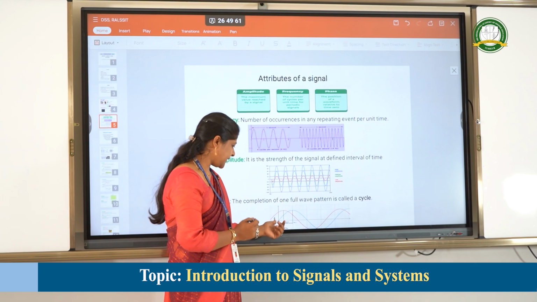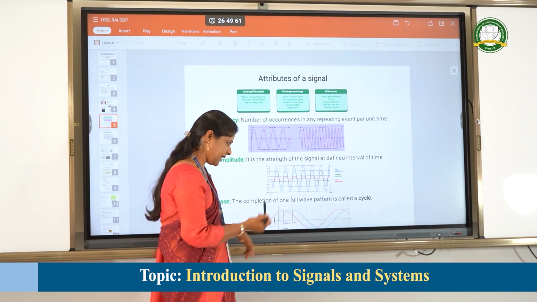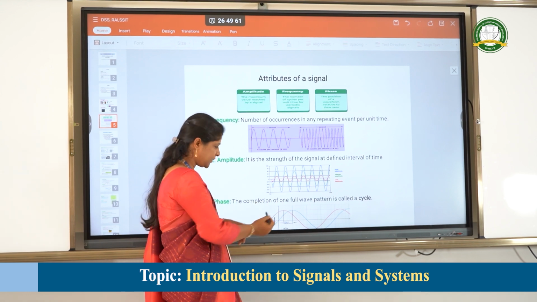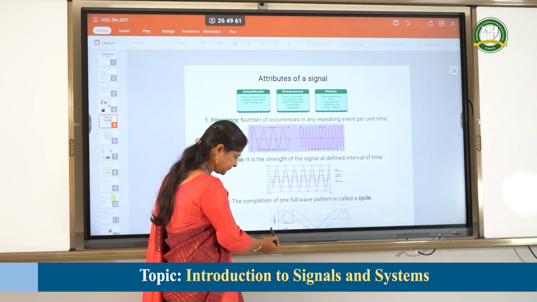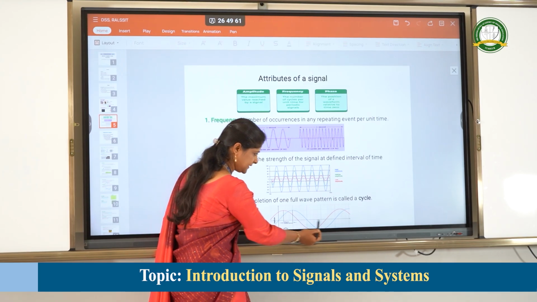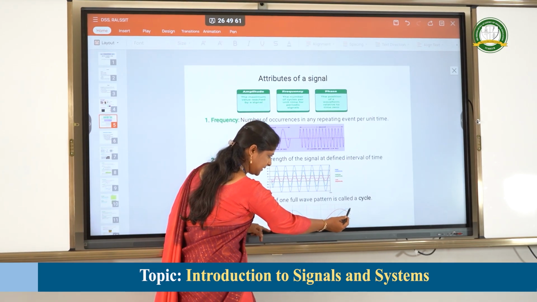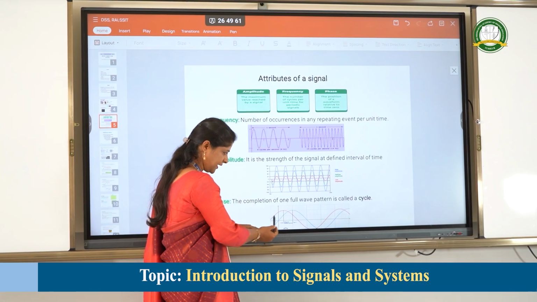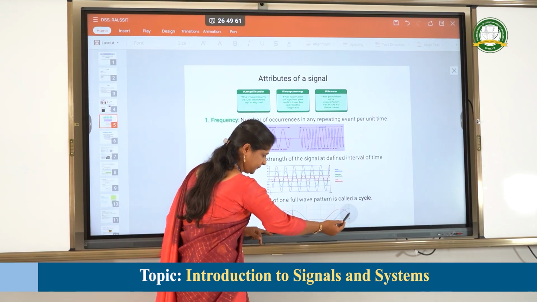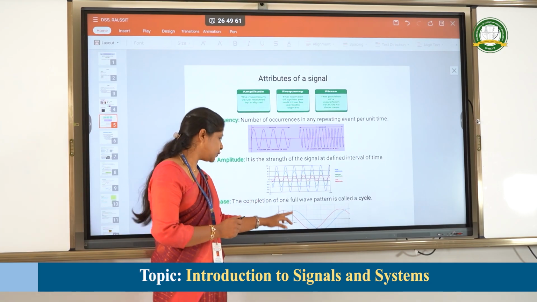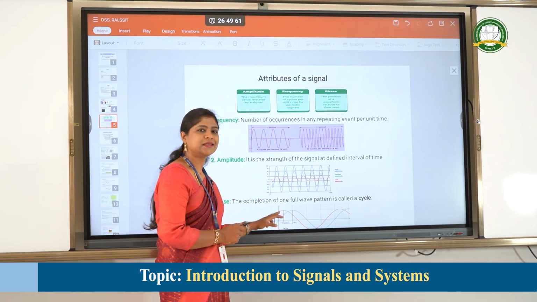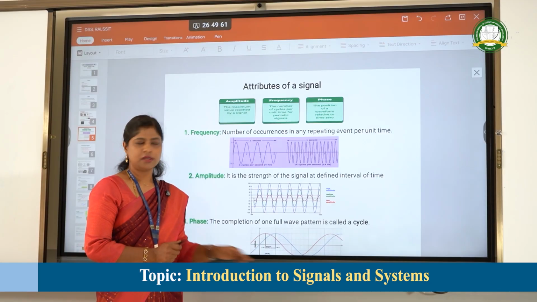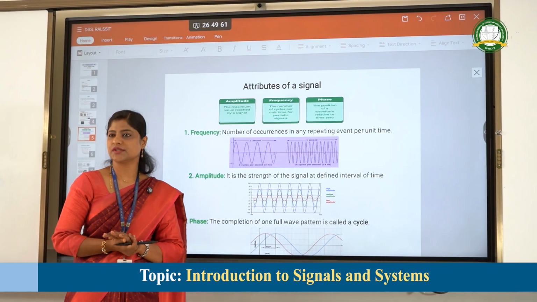If you take this example of the red and blue sinusoidal signals, you can see that the blue signal starts and completes its cycle at this point, and the red signal starts at this point and ends here. So the phases of the two signals are different in this case. These are the basic attributes of the signal.